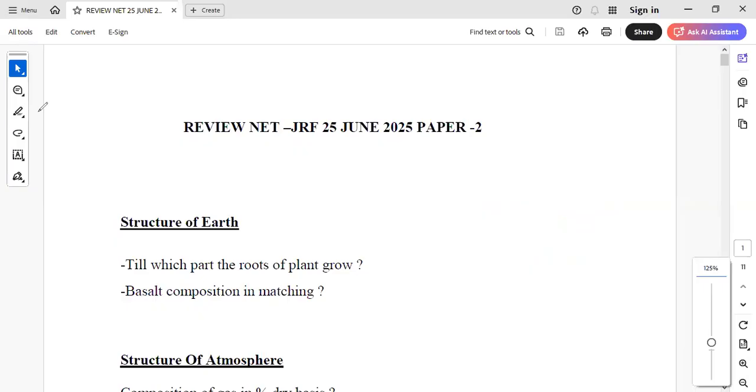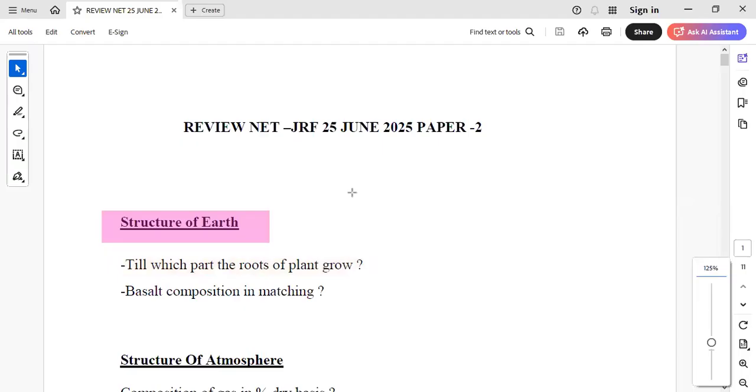Let's start with the first unit, which is structure of Earth. There was a question on structure of Earth asking till which part of the crust and mantle the roots are growing. Mostly it was the crust, and the other option was from lithosphere till some part of the asthenosphere, but it is mostly contained in the crust.